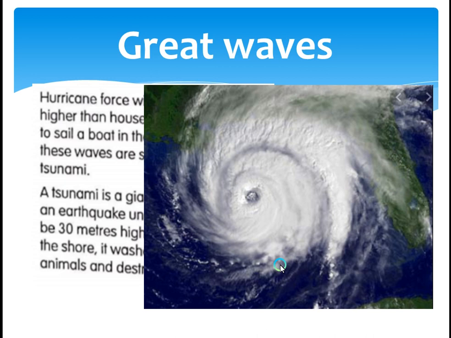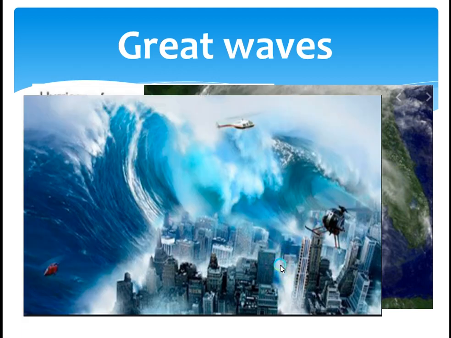This is a hurricane on the surface of the earth. But this is a tsunami. It started like an earthquake under the ocean. Now, it sweeps people away and kills everybody. So that is a tsunami. A tsunami is very, very dangerous.